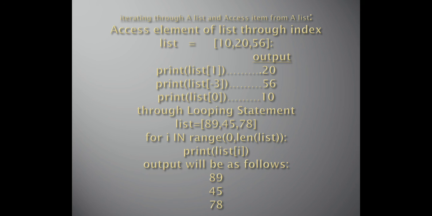Now how to print all the elements of a list? Suppose we have 3 elements: 89, 45, 78. How to print? We will take a for loop, and with the function len we will get the length of the list, because the indexes are 0, 1, 2. I can directly write for i in range 0 to 2. In place of 2 I have written len(list), which will calculate the length of the list. Now I write print(list[i]), and it will print all the elements of the list.